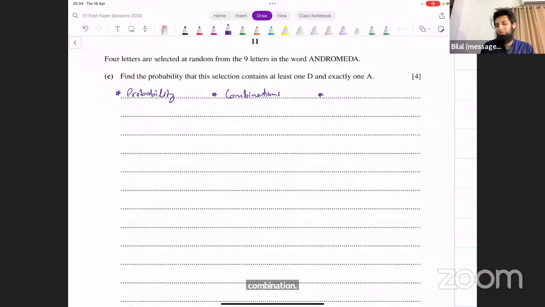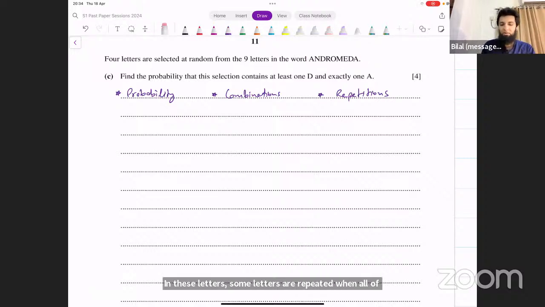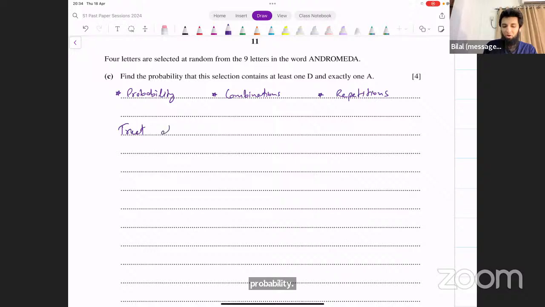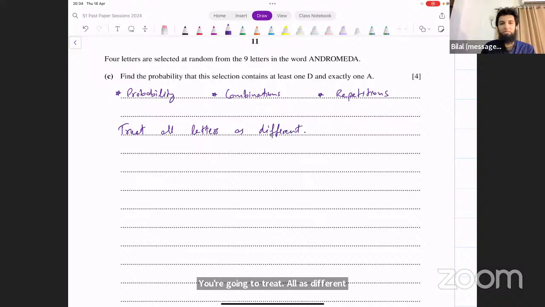And there is some repetition. Some letters are repeated. When all of these things are there, to find the probability, you're going to treat all letters as different. Treat all letters as different.